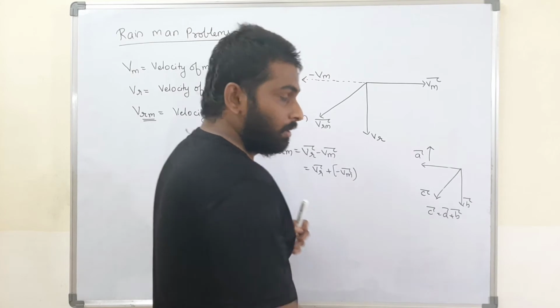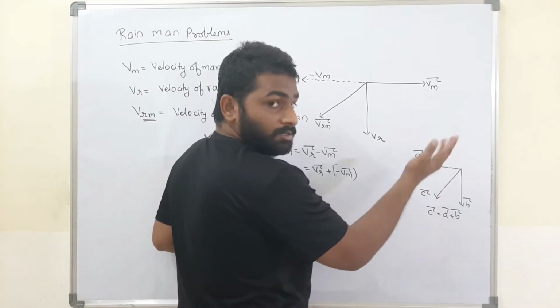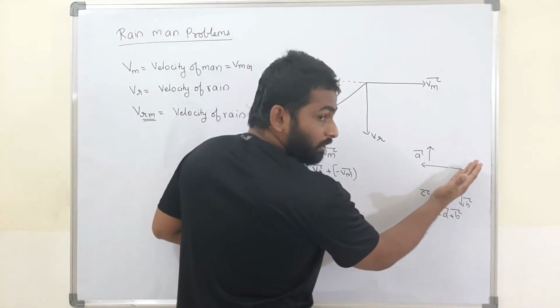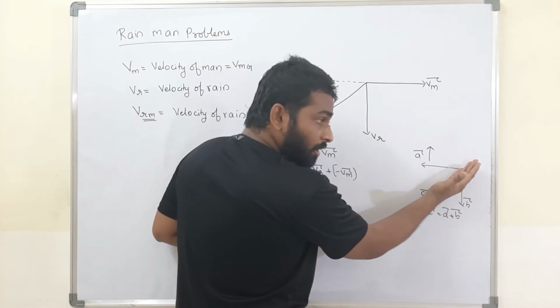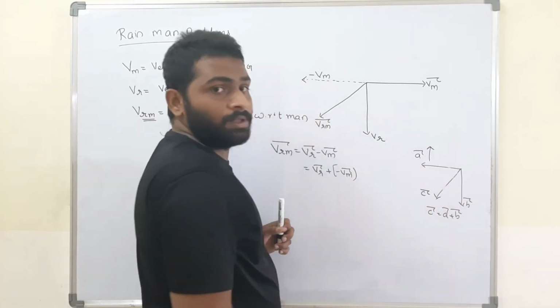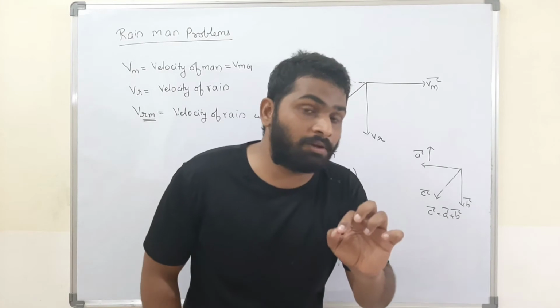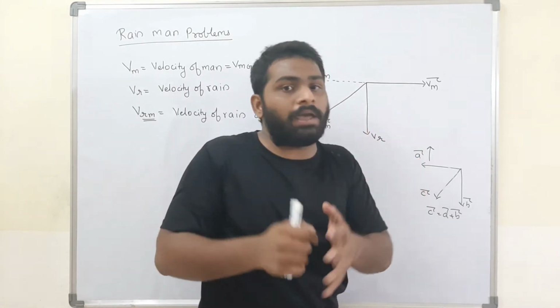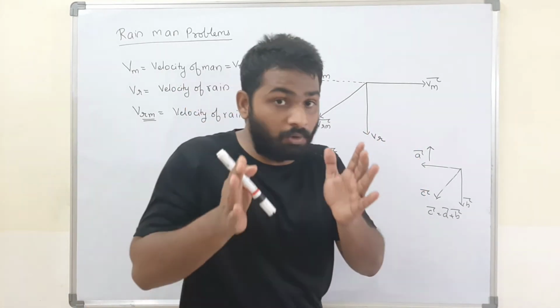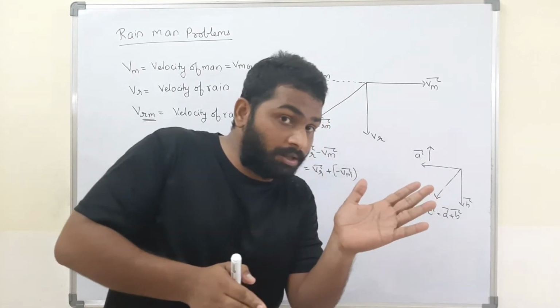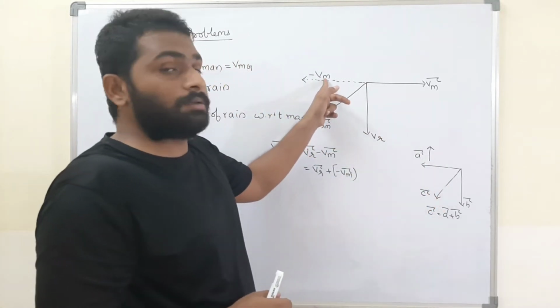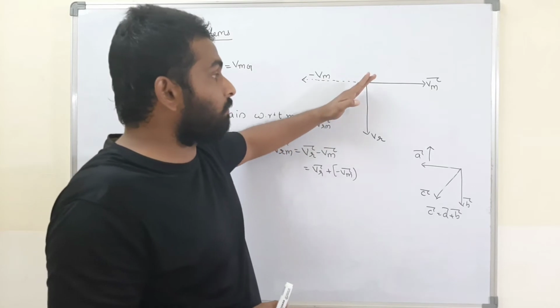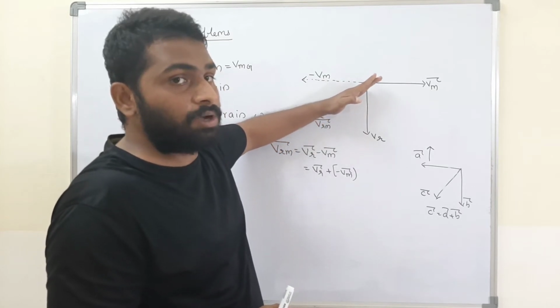Will you accept that? Whenever the magnitude of A is increasing, then the resultant C bar will slowly move towards A. That means the resultant will always be nearer to the vector that is bigger in magnitude. Now if Vm is increasing, what will happen to Vrm? This will slowly move upwards.